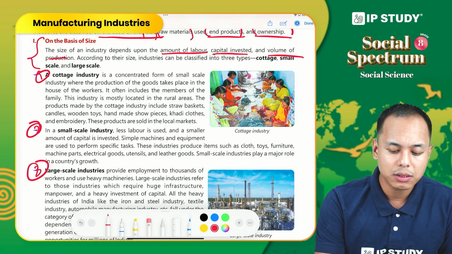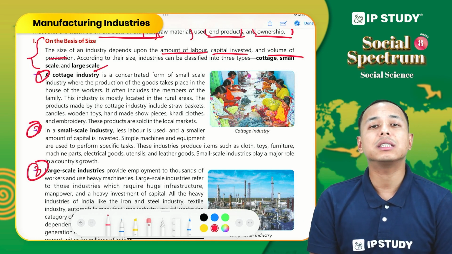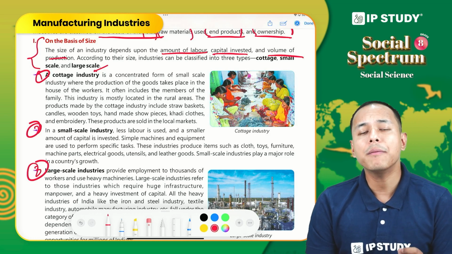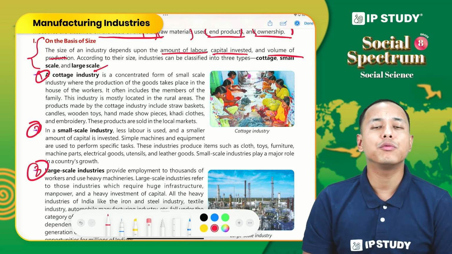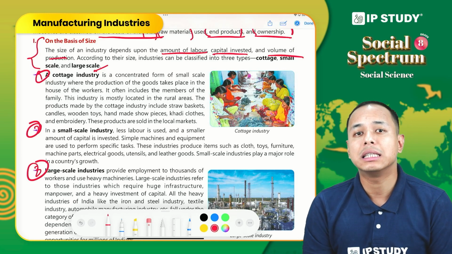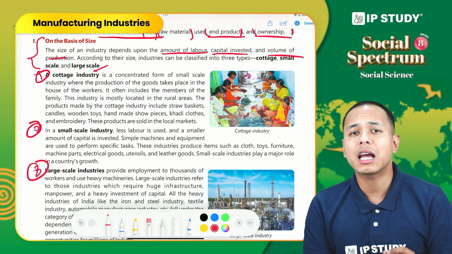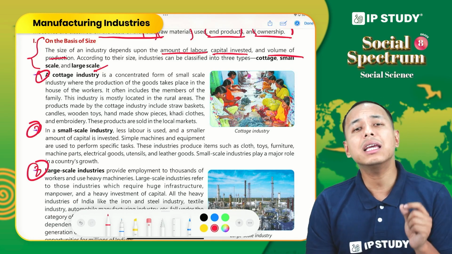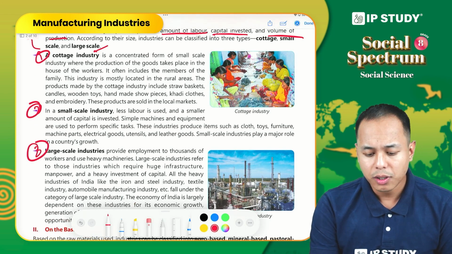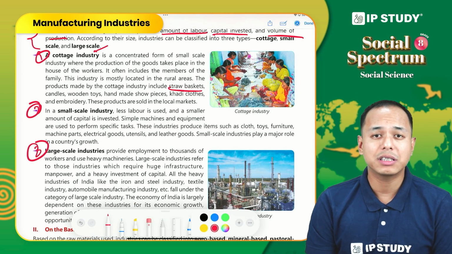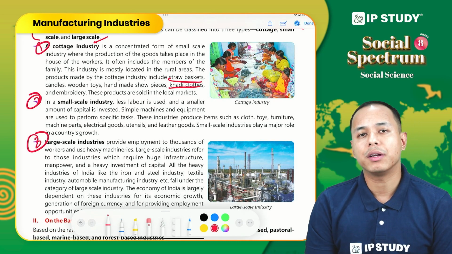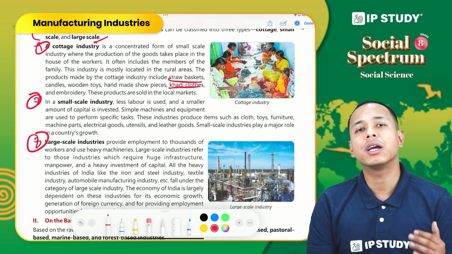So now let us discuss cottage industry. These industries are small scale industries, and they are operated normally in the house of the workers. We do not need a specific big building or structure to run this industry. The labor can be the family members at home. For example, basket making, candle making, khadi cloth weaving. These are all products that we get from cottage industry.